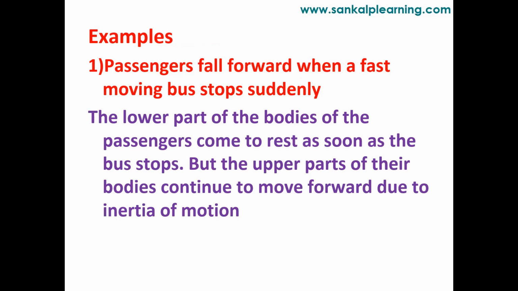When it suddenly stops, you might have experienced or seen this, the body will fall forward. Why? Because the body is adjusted to the motion. To oppose the change, you experience the jerk. Therefore, you experience the forward movement when you are traveling and sudden brakes are applied.